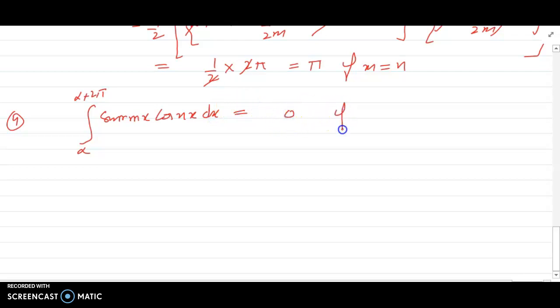It is equal to 0 if m is not equal to n, and this is also 0 if m is equal to n.